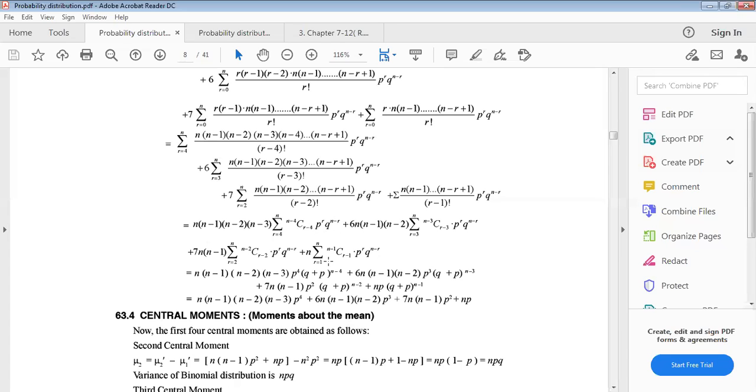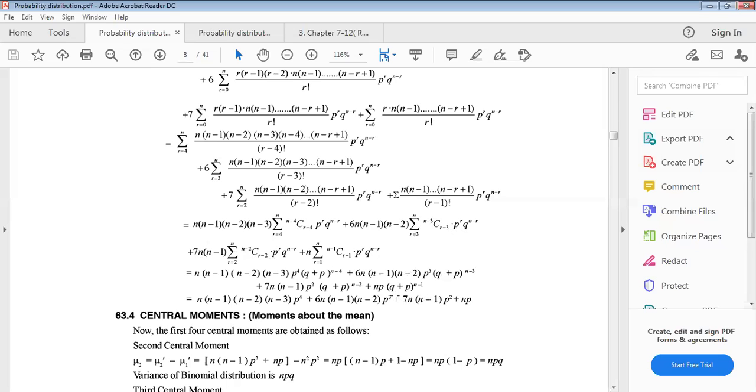Okay, this is why you can write this as a binomial expansion of this. Similarly, n minus 3 c3 can be written as this, q plus p whole to the power n minus 3, and taking p cube common to this. Now taking p square common to this, p to the power r minus 2 will be n minus 2 c2, r minus 2.